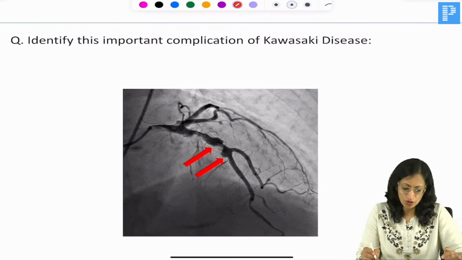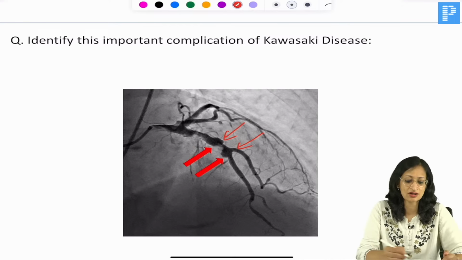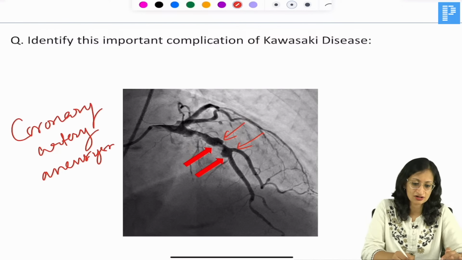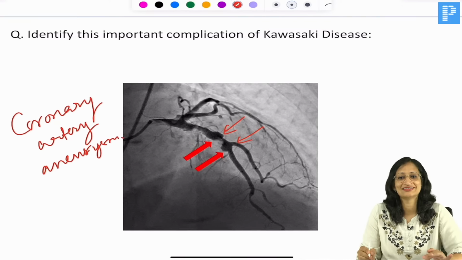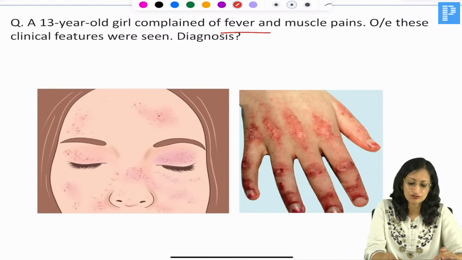So what is this important complication of Kawasaki disease? What do you see? This is a coronary angiogram. So this is showing coronary artery aneurysm. So in untreated Kawasaki disease, children can land up with this coronary artery aneurysm. Okay, right? Now, a 13-year-old girl who complained of fever and muscle pains, and there are these clinical features.